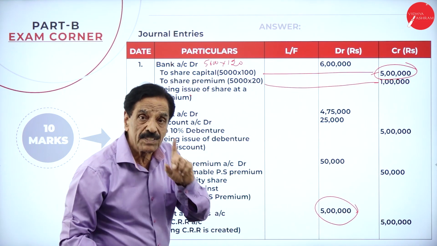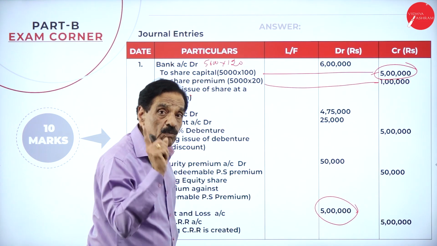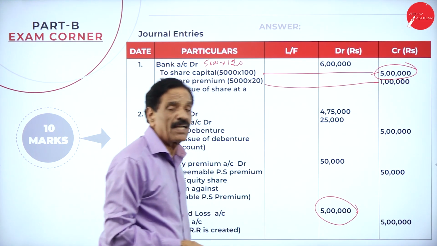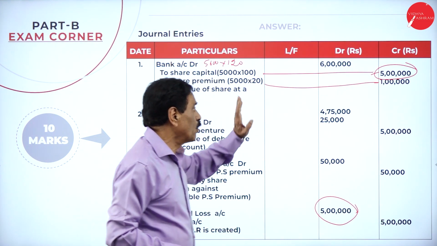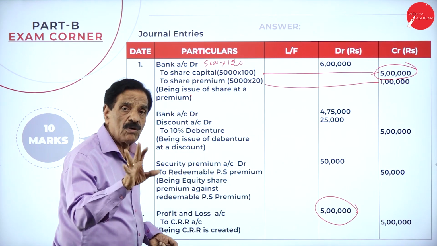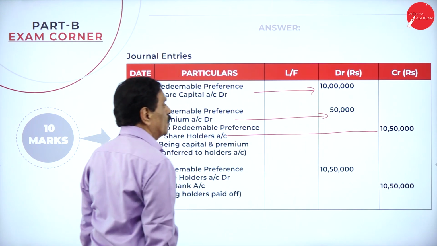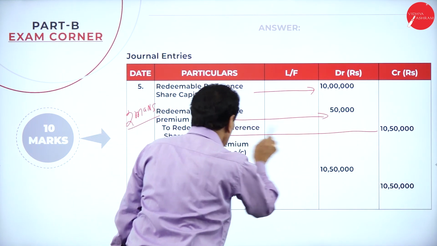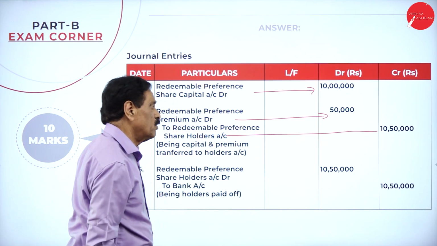Actually, you have to pay 10 lakh. How much already received? 5 lakh. How much shortage is there? 5 lakh. You create another 5 lakh with the help of the profit and loss account. Premium to premium go. So 5 lakh from the equity, 5 lakh from the profit and loss account. Totally works out 10 lakh. Transfer to shareholder account: redeemable preference share capital account debit, premium account debit to shareholder account. Pay back preference holder 10 lakh 50,000 to bank account.